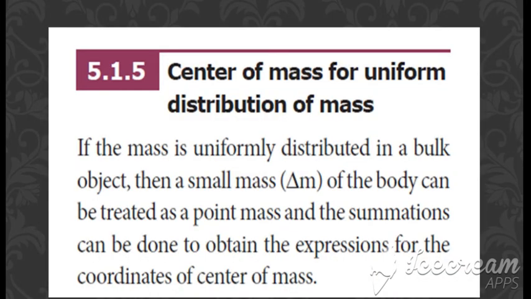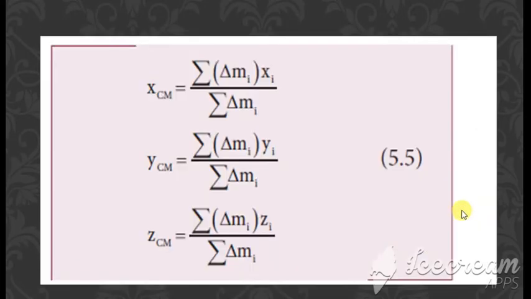Next is center of mass for uniform distribution of mass. So whenever the masses are uniformly distributed, we can say that small mass del of m can be treated as a point mass. Okay, so we are also going to consider a small mass, and that small mass is represented by the del of m. Okay, so we get the equation as always. We'll be writing summation mi into xi அப்படின்னு மட்டும்தான் எழுதுவோம். இதில் del mi அப்படின்னு எழுதுறோம்.